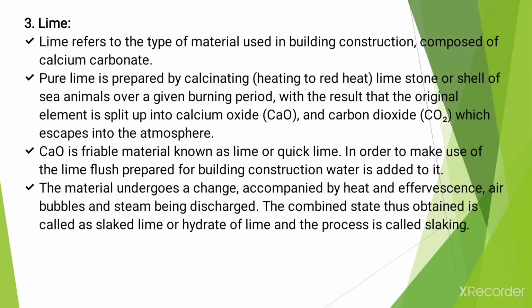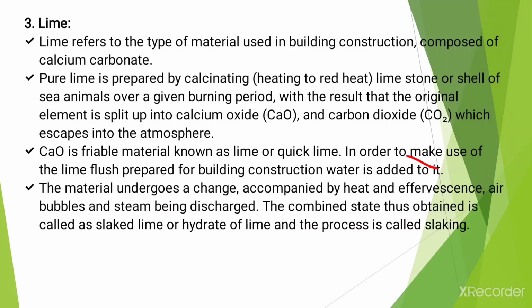We already discussed the procedure of calcination in the concept of concrete, and it is generally prepared from limestone or shells of sea animals over a given burning period, and the original material is split into two components, calcium oxide and carbon dioxide. Carbon dioxide escapes into the atmosphere, and calcium oxide is the pure lime. Okay, it is also known as lime or quicklime.